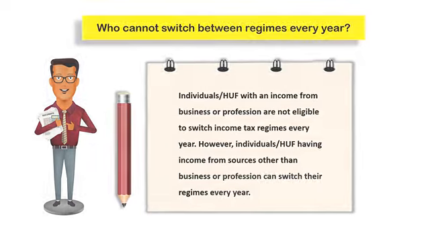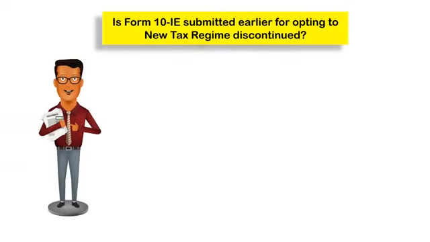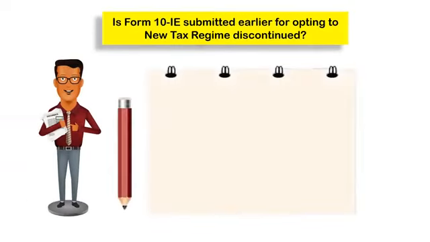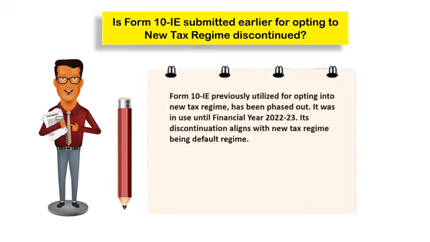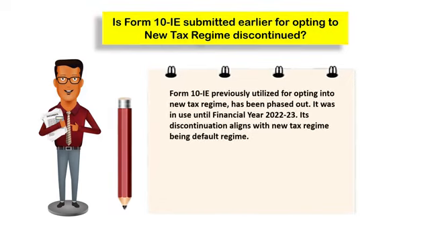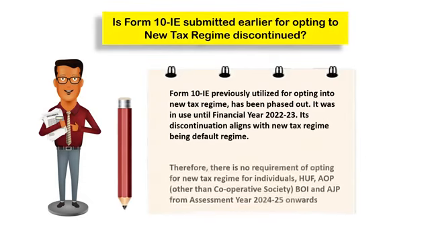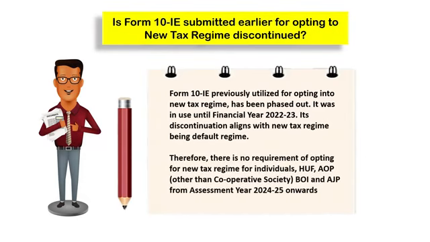A very frequently asked question is that, is Form 10-IE submitted earlier for opting to new tax regime discontinued? The answer is Form 10-IE, previously utilized for opting into the new tax regime, has been phased out. It was in use till financial year 22-23. Its discontinuation aligns with the new tax regime being the default regime. Therefore, there is no requirement for opting for the new tax regime for individuals, HUFs, association of persons which does not include cooperative societies, body of individuals, and artificial judicial persons from assessment year 24-25 onwards.